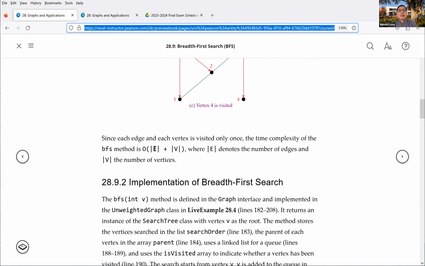The notation is O of cardinality of E plus cardinality of V, where cardinality means the number of edges and the number of vertices. But E should be the dominating one, so you can just go with O of E.